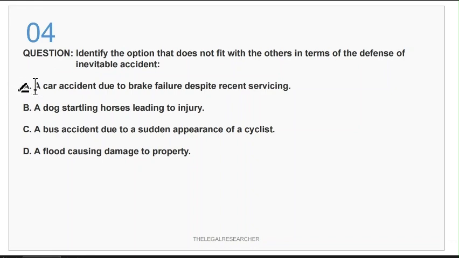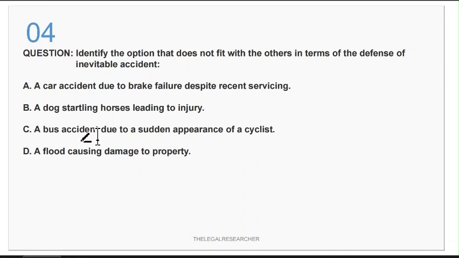The first option is a car accident due to brake failure despite recent servicing. Second is a dog startling horses leading to injury. The third is a bus accident due to a sudden appearance of a cyclist. And the fourth one is a flood causing damage to the property.